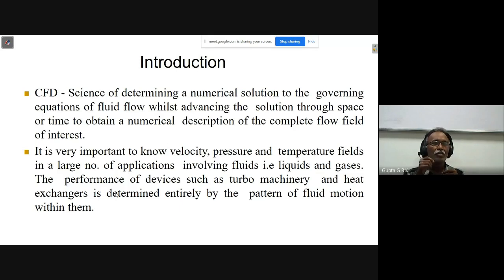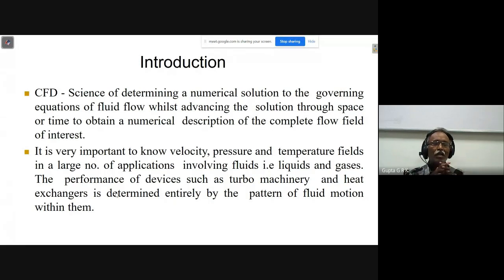The performance of devices such as turbo machinery and heat exchangers is determined entirely by the pattern of fluid motion within them. We have to know the fluid motion pattern. If you want to know where to install an AC in an AC room, and how to distribute the chairs and tables in the room, where you get better flow, you will understand by knowing the velocity pattern.